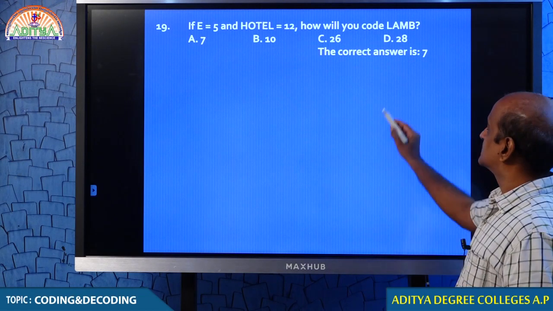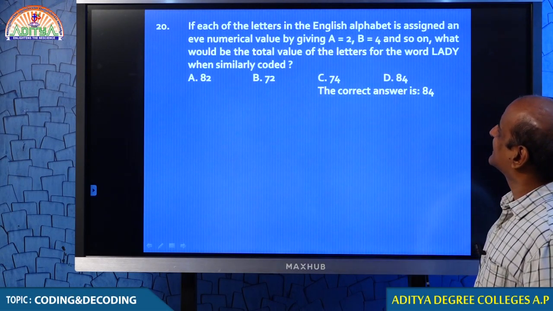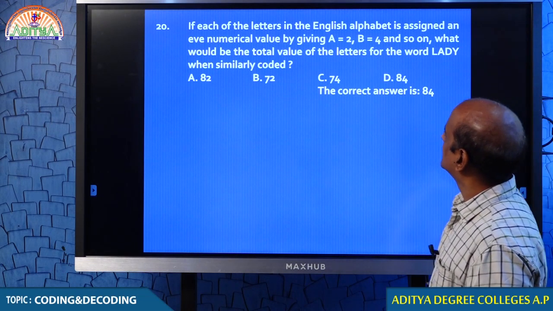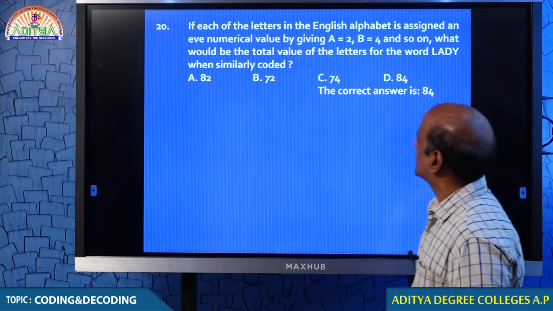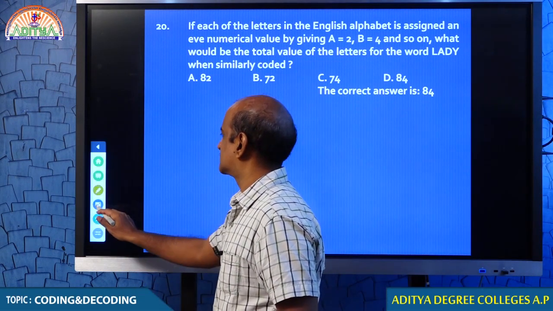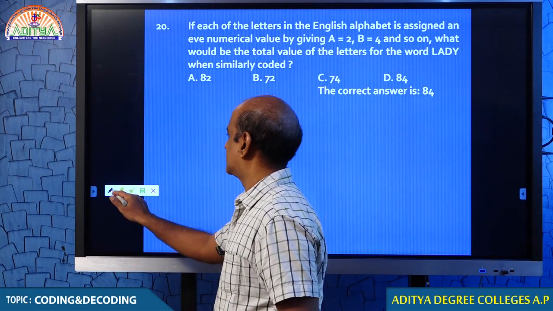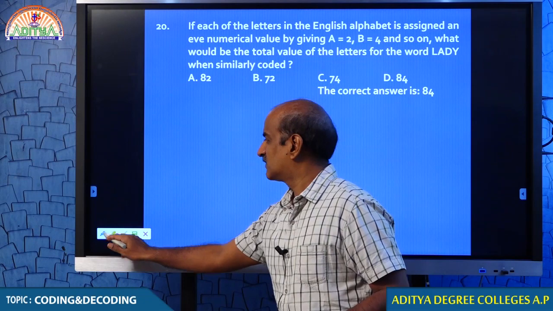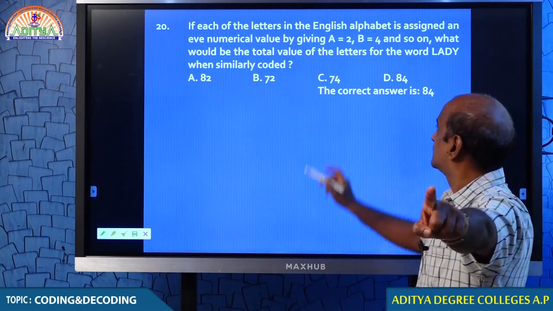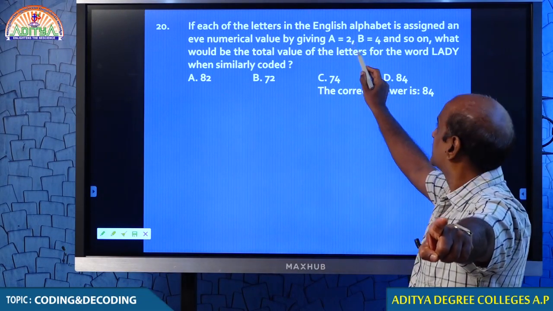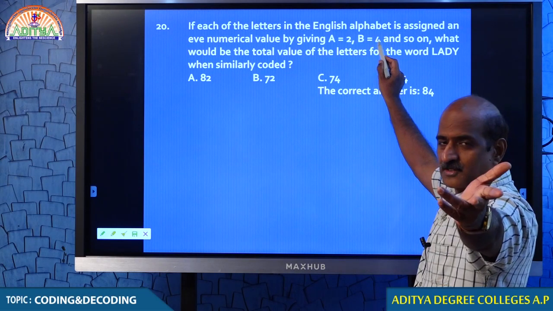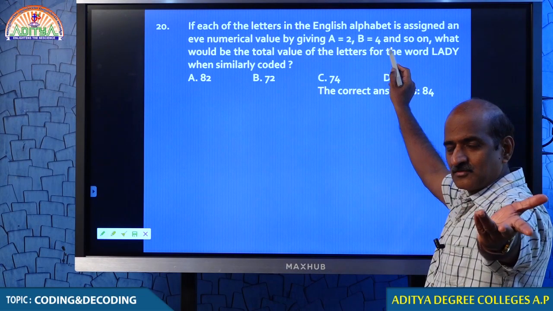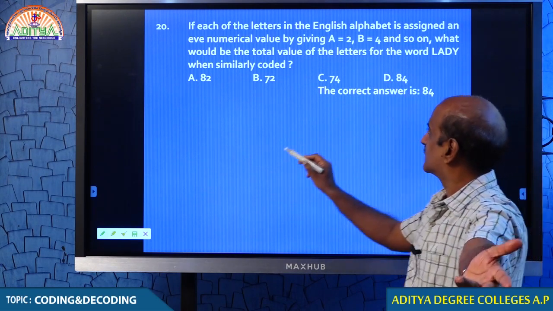Place values, my dear students, nothing more than that. So once again, very simple. Yes, students, now this is a very interesting question actually. There is not a very big issue because you can easily handle that question. A is actually 1, no? Double the A's value, 2. B is 2, 2 into 2, 4. So on. C is 3, 3 into 2, 6, something like that.